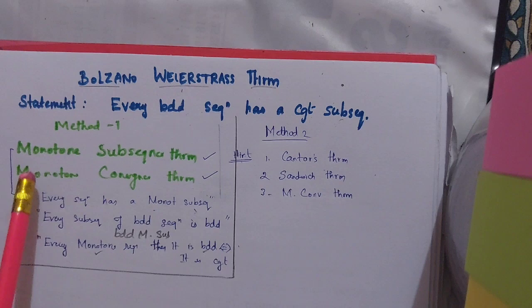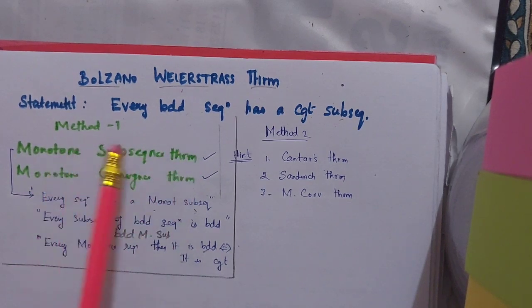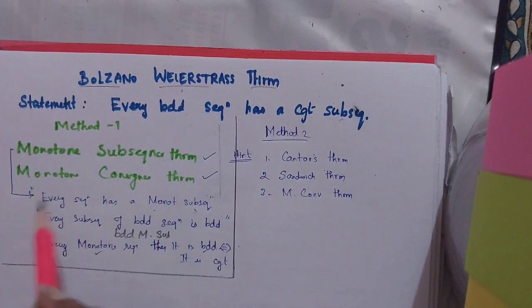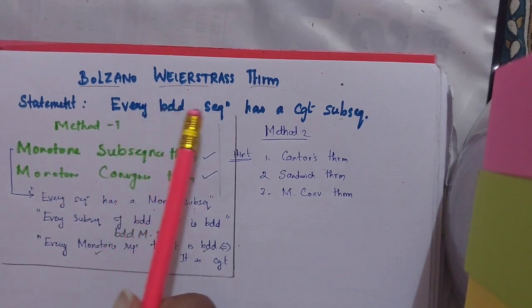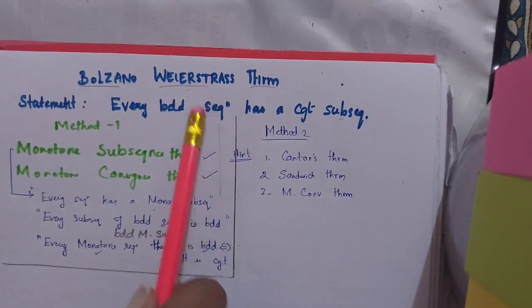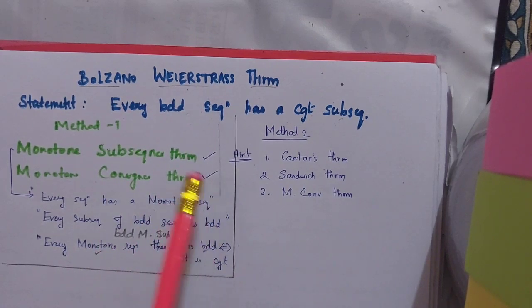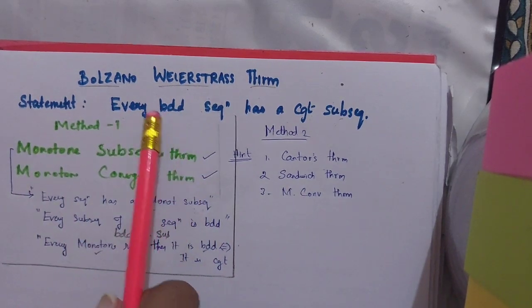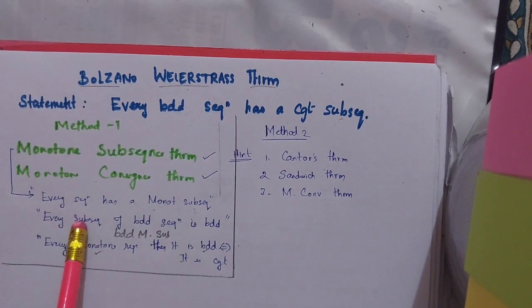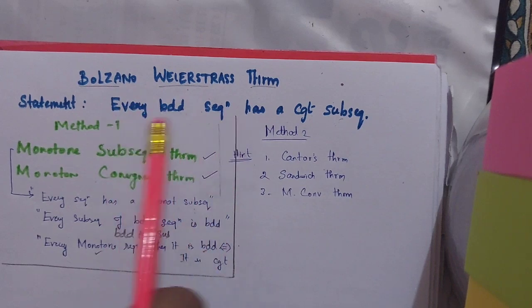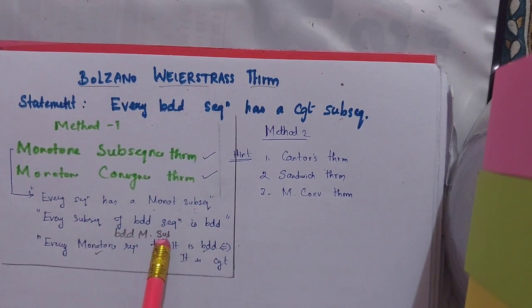I'll just give you an intuitive idea because I have already shown the proof of the monotone subsequence theorem and the monotone convergence theorem. The monotone subsequence theorem states that every sequence has a monotone subsequence. So from this, I got a bounded sequence, and there is a monotone subsequence. I know a theorem that every subsequence of a bounded sequence is bounded. So I got a bounded monotone subsequence from this itself.